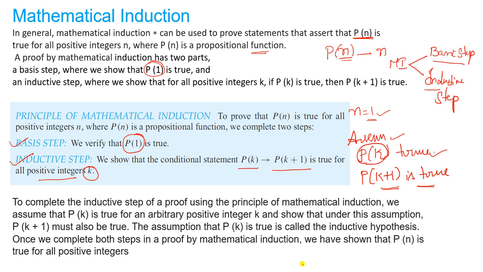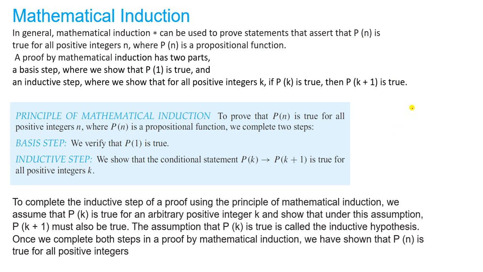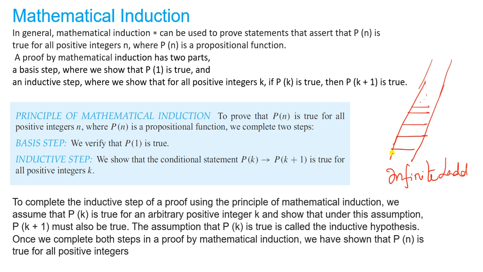Now I will give an example. Let us take a ladder. This is the first rung, second rung, third rung, fourth rung, fifth rung and so on. This is an infinite ladder, not a finite ladder. This is the first step, this is the second step, this is the third step and so on. We have a kth step and also a k plus 1 step, and so on. It is an infinite ladder.